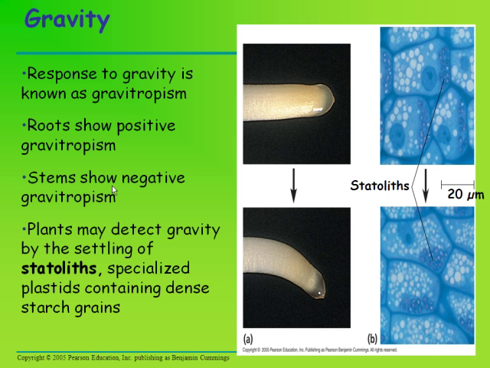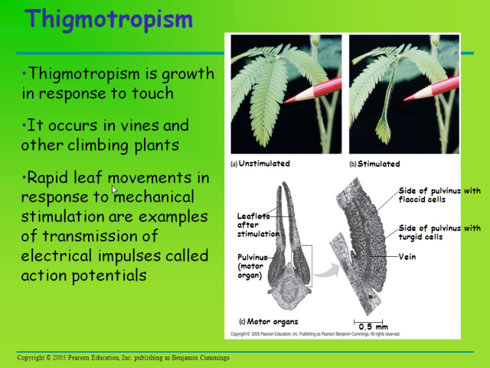And this is the statolith hypothesis. Within minutes after the root is placed horizontally, plastids called statoliths begin settling to the lower sides of the root cap cells. This settling may be the gravity-sensing mechanism that leads to redistribution of auxin and differing rates of elongation by cells on the opposite side of the root. You can see how they're gathered down here, causing downward growth.